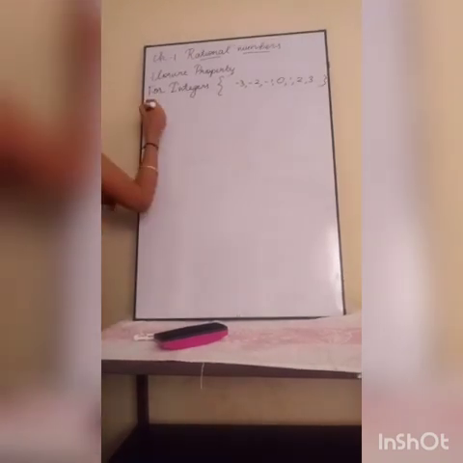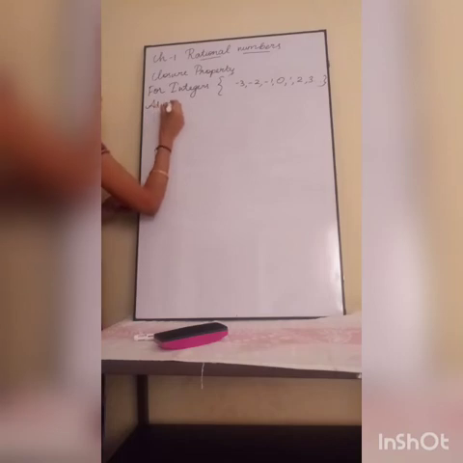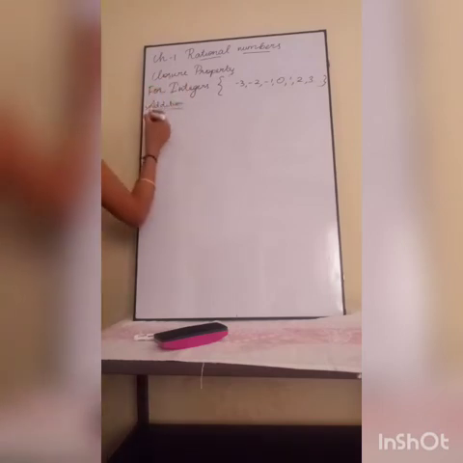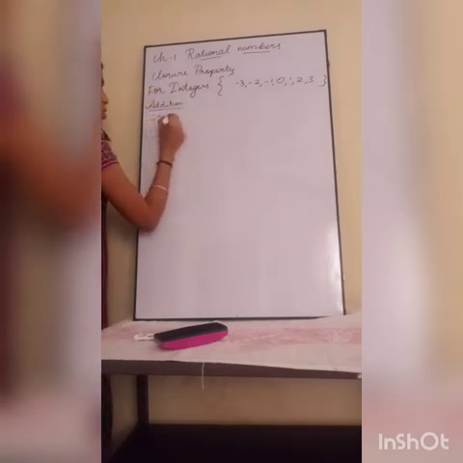Now we are going to solve it for addition. I am going to take any two integers and add them. My answer should be an integer, then it is closed under addition. That is a property, right? So I am taking two integers: minus 2 plus 4.